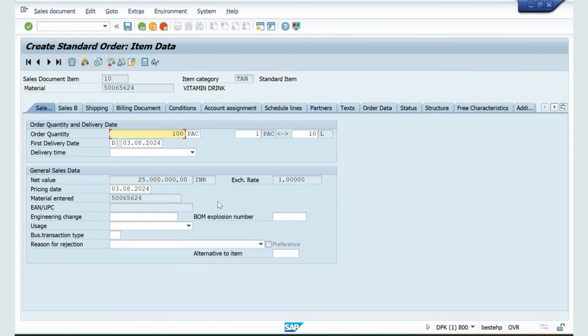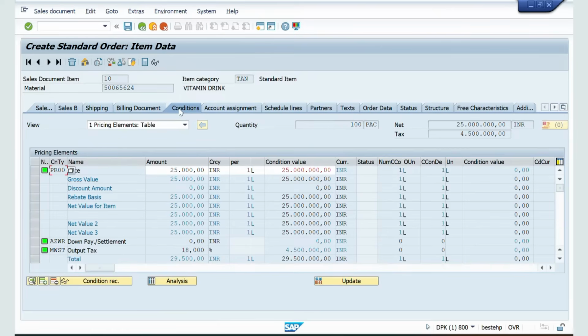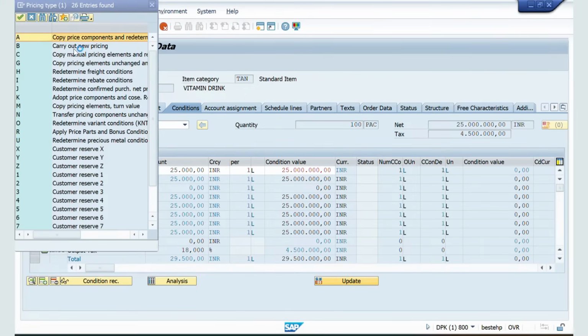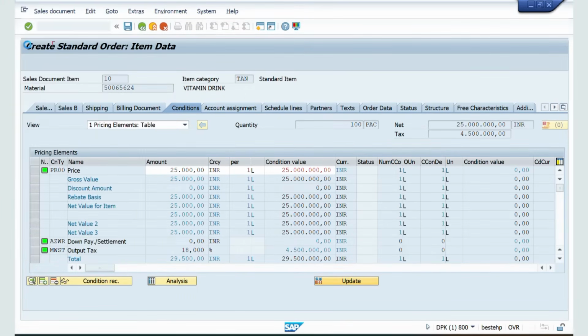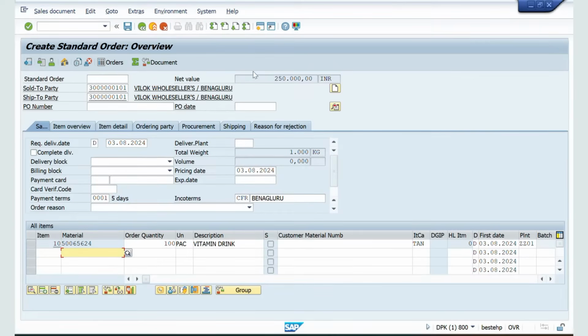Now what I will do, I will go to condition tab. Go to update. Carry out new pricing procedure. Okay. Now one step I'll come back. You can see it has taken. Okay. Change it to liter. Unit of measurement, 100 liter. Okay, 100 liter, see 25,000 rupees.